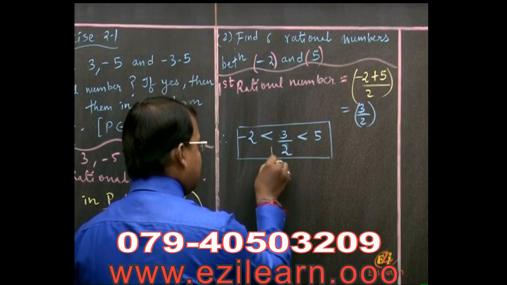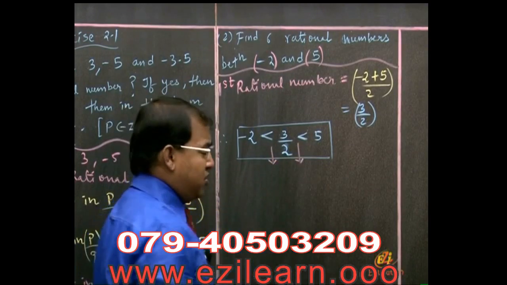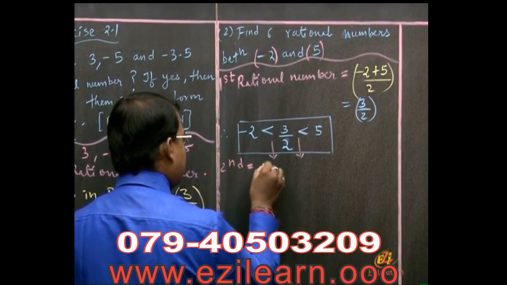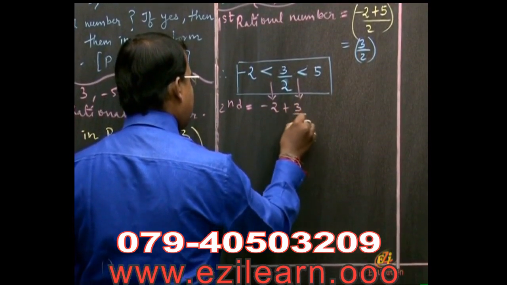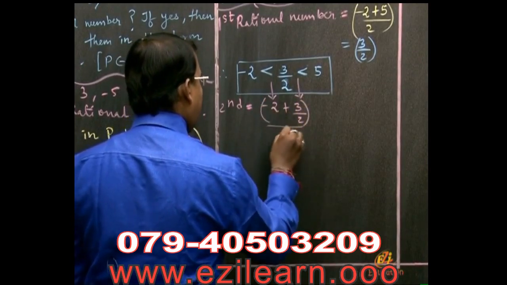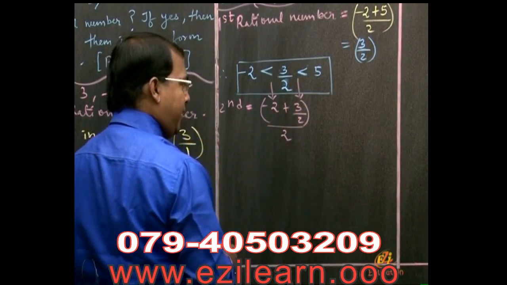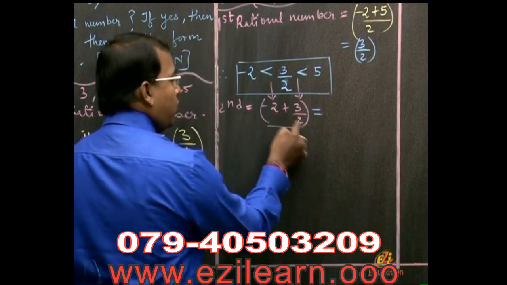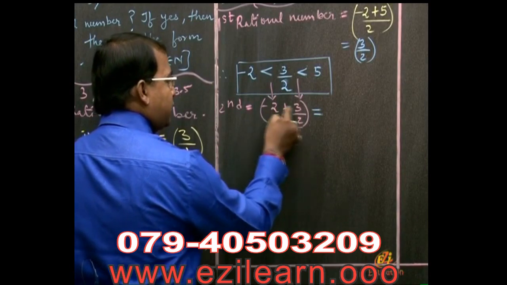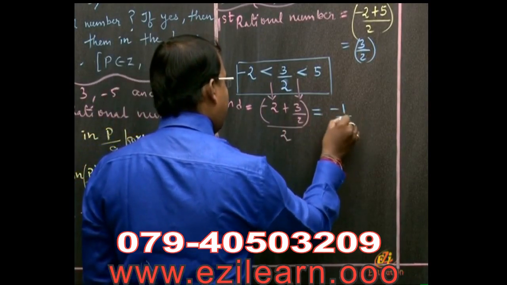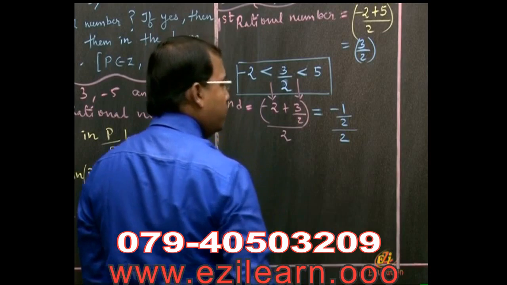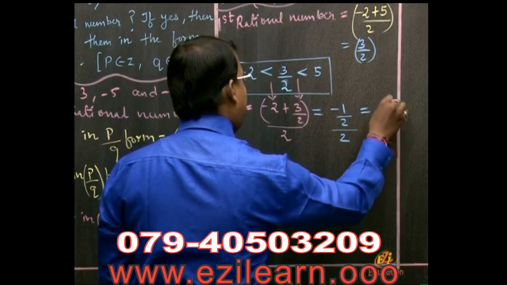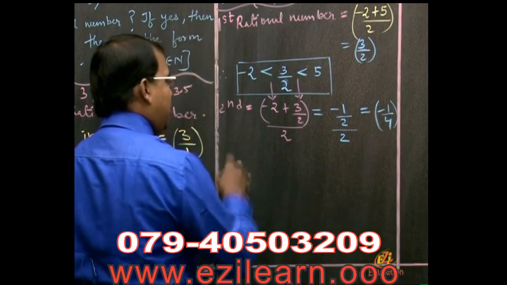I am going to put a rational number over here and the third rational number over here. I will get 3. So the second is equal to (-2 + 3/2) the whole upon 2. See, 2 2s are 4. Can you see? (-4 + 3) is -1/2, upon 2. So this 2 will come here and it becomes -1/4. So the second number is available to us.